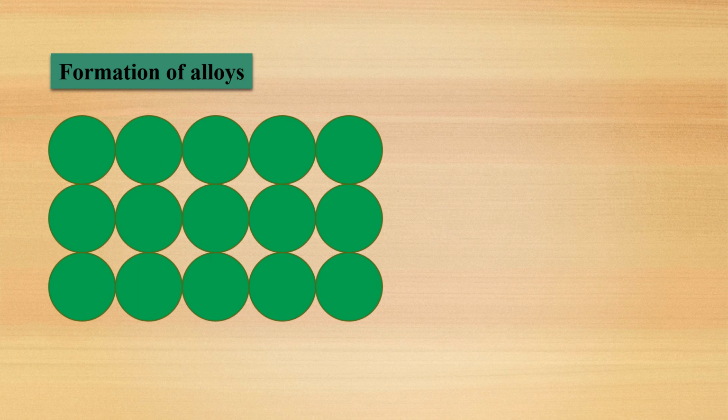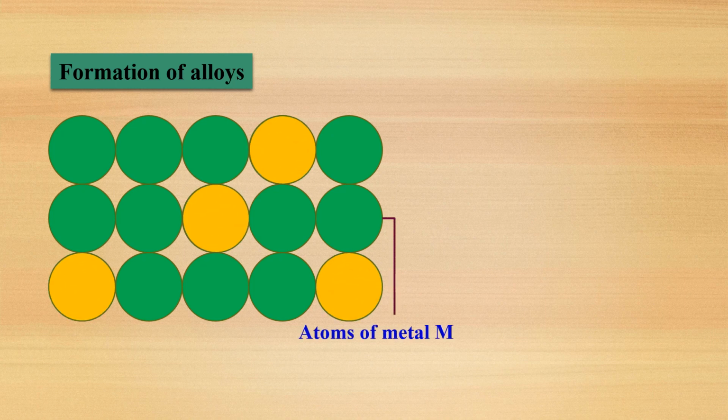See here, this is a crystal lattice structure. In this crystal lattice structure, some of the metals are replaced by another metal. Now whatever new compound is formed, that is called an alloy.